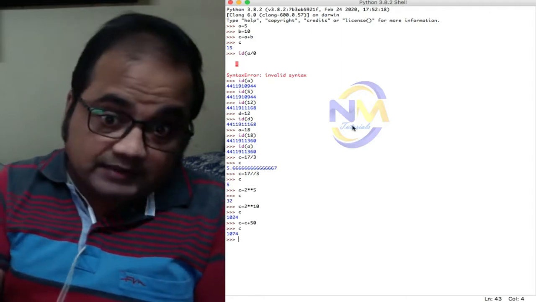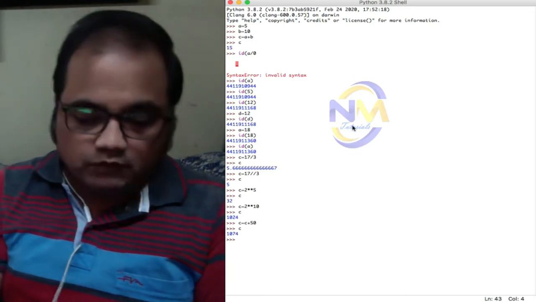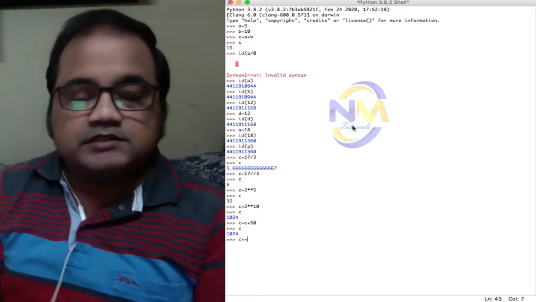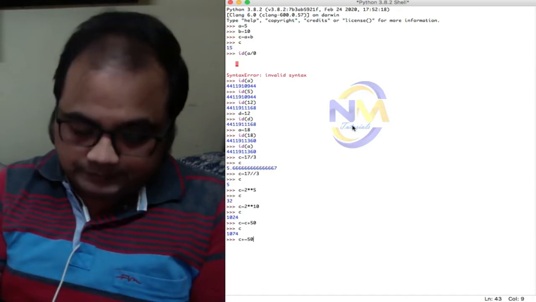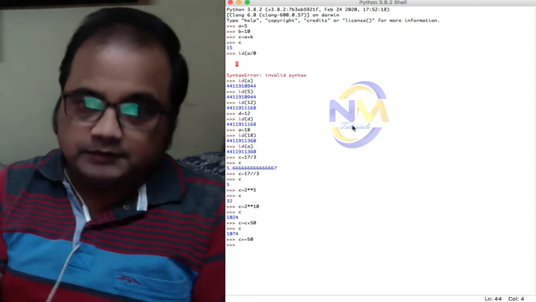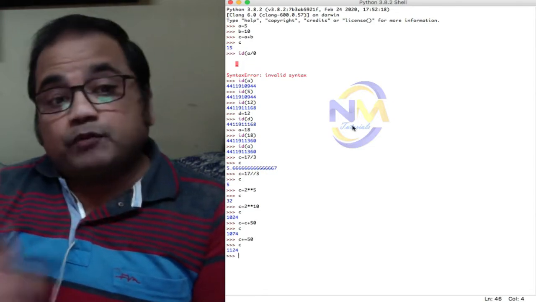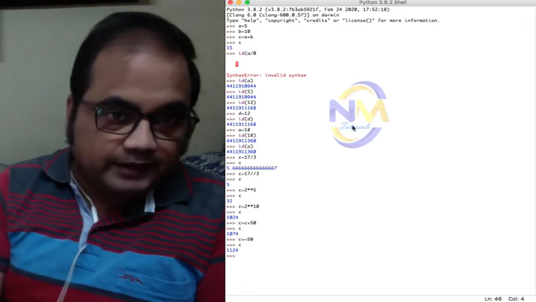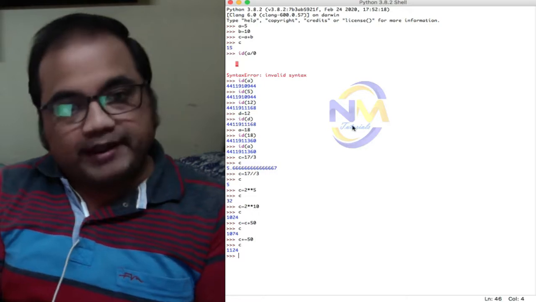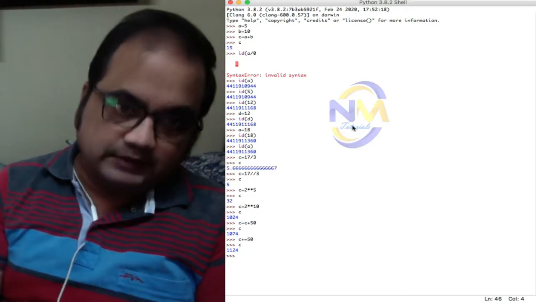So I can write this statement like this: C plus equals 50, C plus equals 50, and then like this, right? Now we can perform any arithmetical operation using this shorthand method. This method can be applied on any arithmetical operator, right?